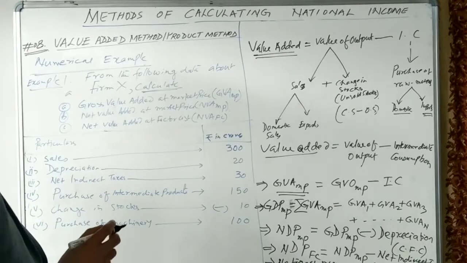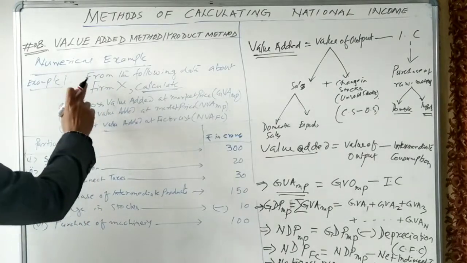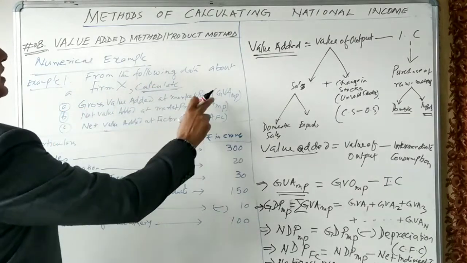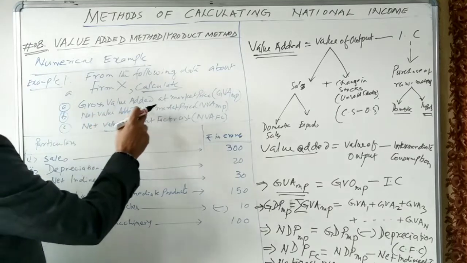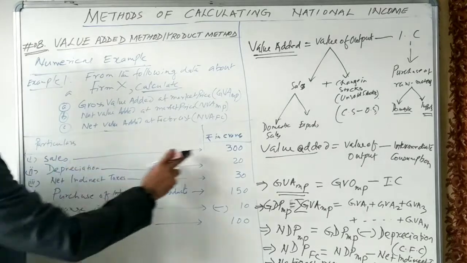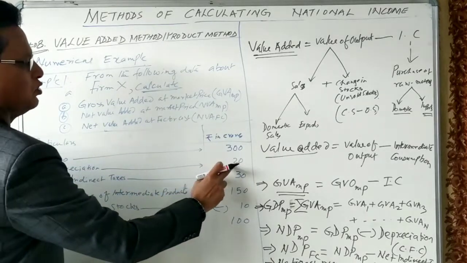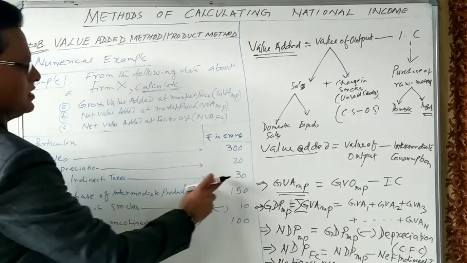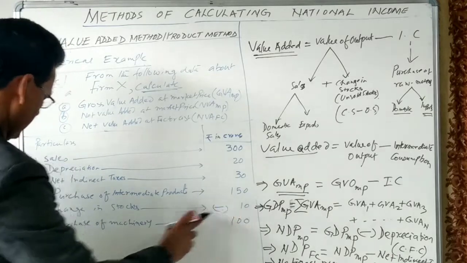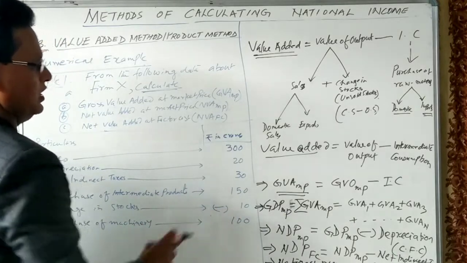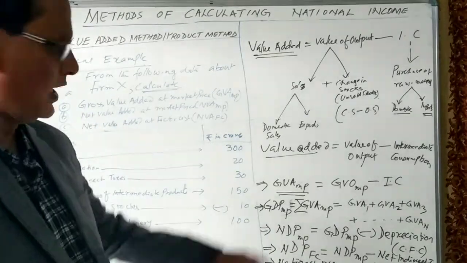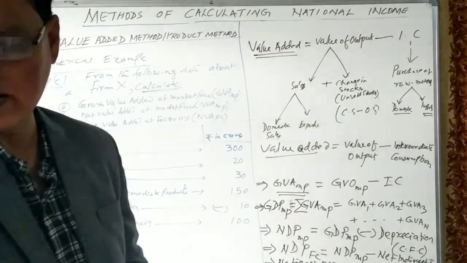I have written one numerical question. The example is taken from the following data about firm X. Calculate first A, gross value added at market price; B, net value added at market price; and C, net value added at factor cost. Sales given 300, depreciation 20 crores, net indirect taxes 30, purchase of intermediate products 150, change in stocks -10, and purchase of machinery 100. With the help of this, we are going to calculate these items, and this formula will be used. I think this is clear to all of you.